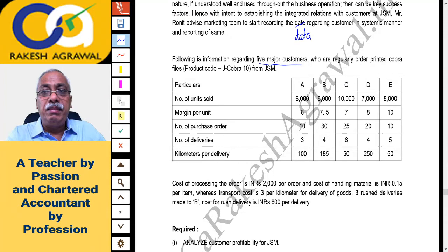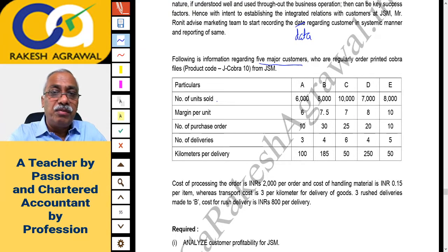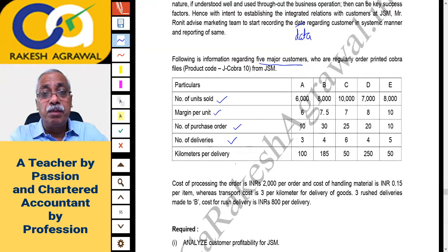Particulars, please remember A, B, C, D, E are not products. A, B, C, D, E are customers. Your major customers. Okay, so they are customers. Now number of units sold to them, margin per unit. Okay, margin per unit is already given. So it seems to be around contribution margin or gross margin per unit. Number of purchase orders, number of deliveries which you made, and kilometers per delivery is given. Okay, that is the distance traveled per delivery.